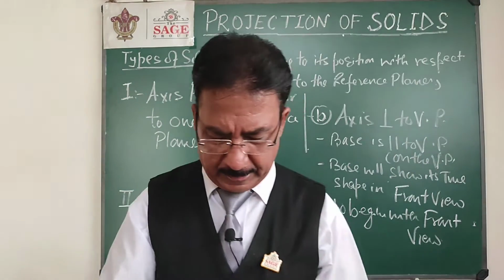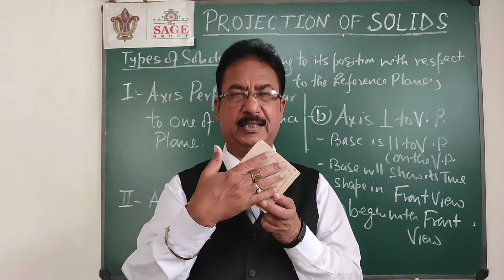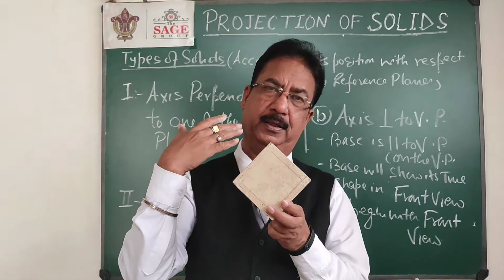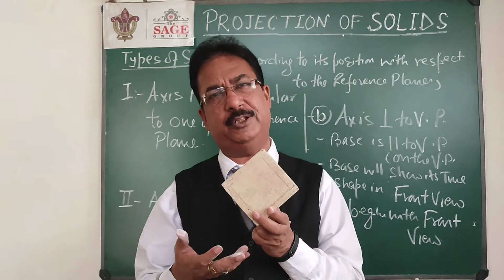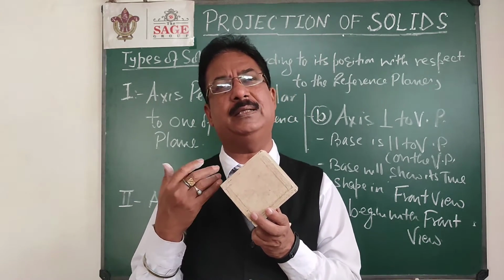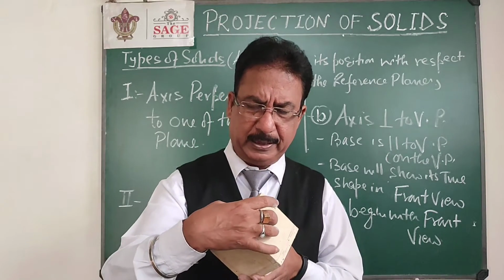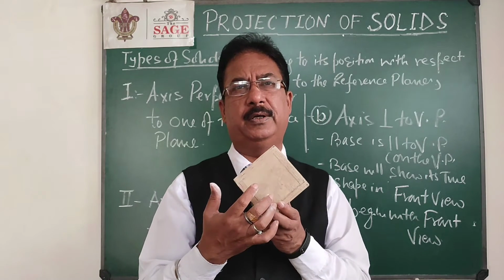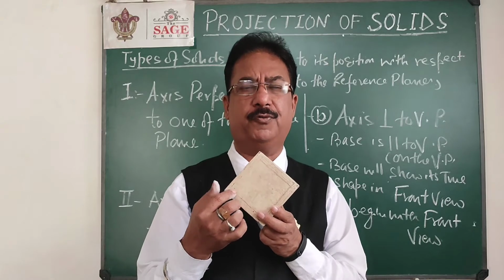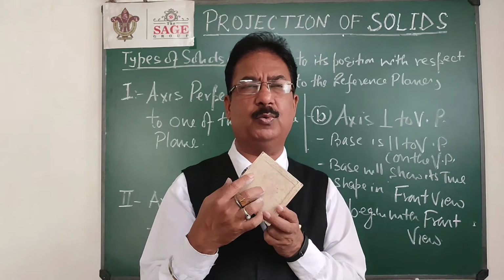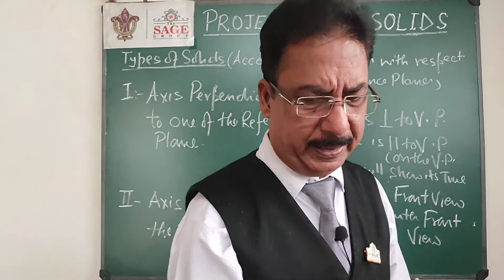Suppose I hold this cube like this. Now look at this cube. This face is parallel to VP and these faces are equally inclined to HP. Maybe that is the case of squares, case of equally inclined to the plane. Now initially I cannot draw its top view. I can only draw its front view, that is showing the true shape of a square. So firstly I will plot the front view, that is a square. Then with the help of that square we can easily draw the top view, that will be a rectangle.